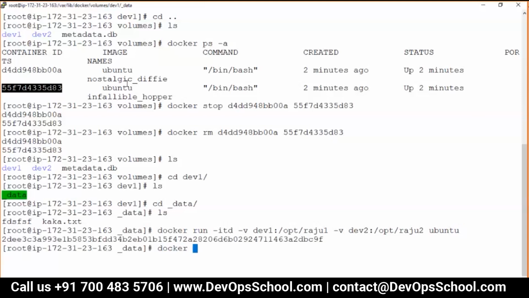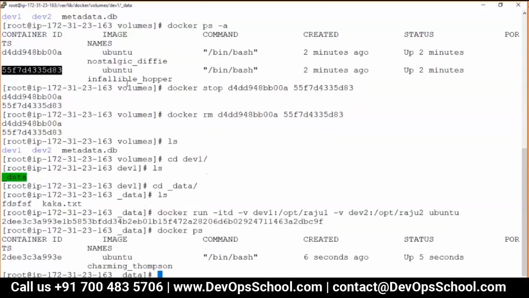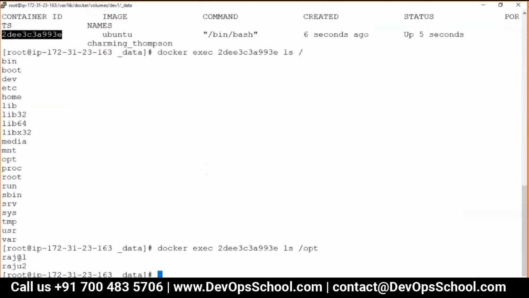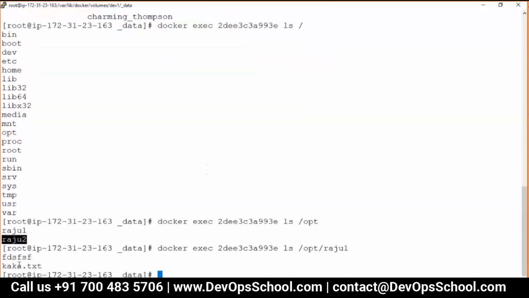Now docker ps, docker exec this container and ls. See here. /opt. See here, raju1 and raju2. Can I see raju1? You should have two files.